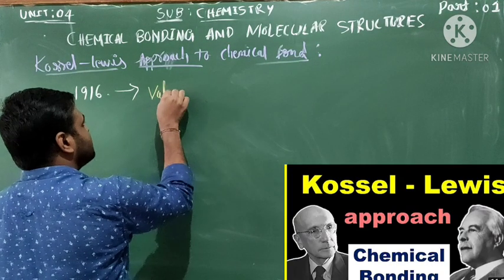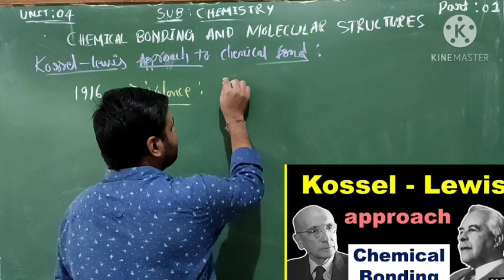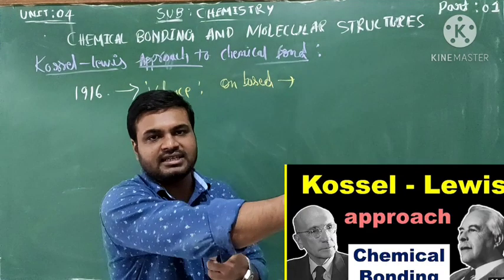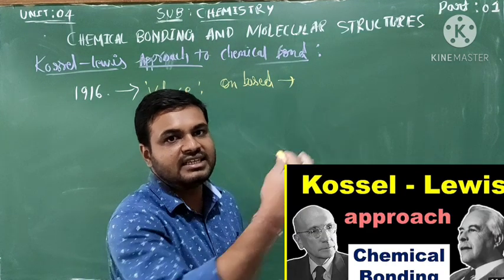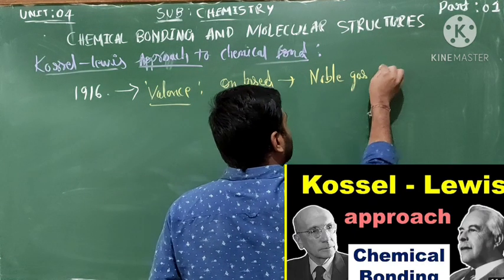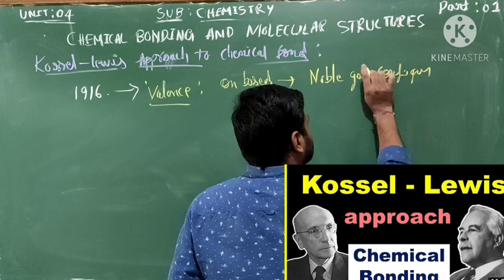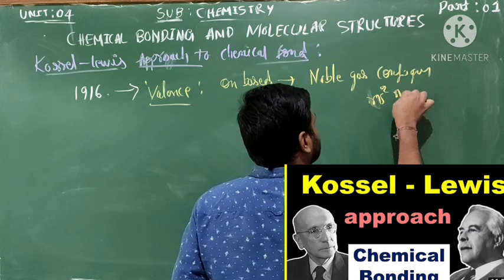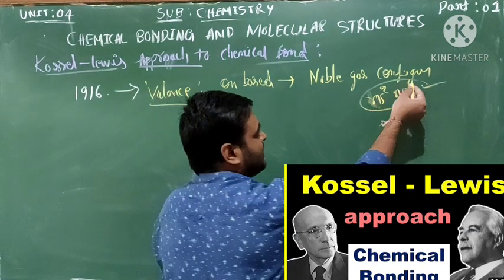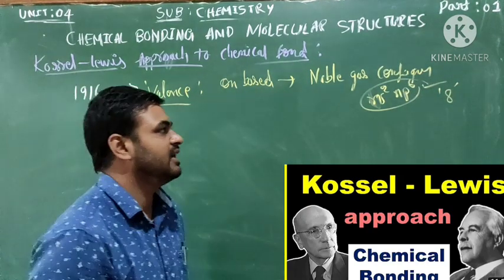so-called valence, based on the noble gas configuration, inertness. The noble gas configuration is ns2 np6. It's a stable electron configuration, meaning a total of 8 electrons, the outer shell electrons are 8.